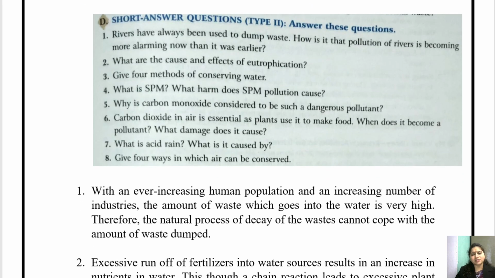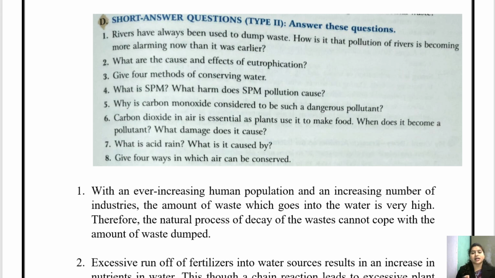The only reason behind it is the population, because drastically the population is increasing, right? And with the increase in population, the number of industries is also increasing and the amount of waste is also increasing. The amount of waste that used to be dumped earlier is 10 times more now.